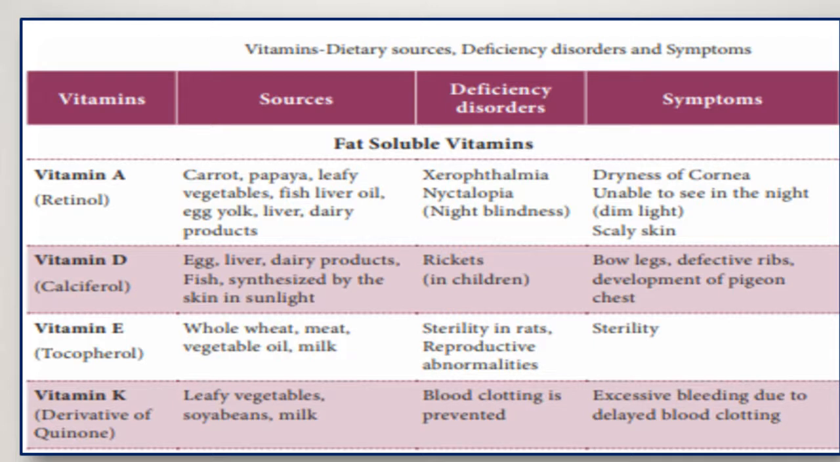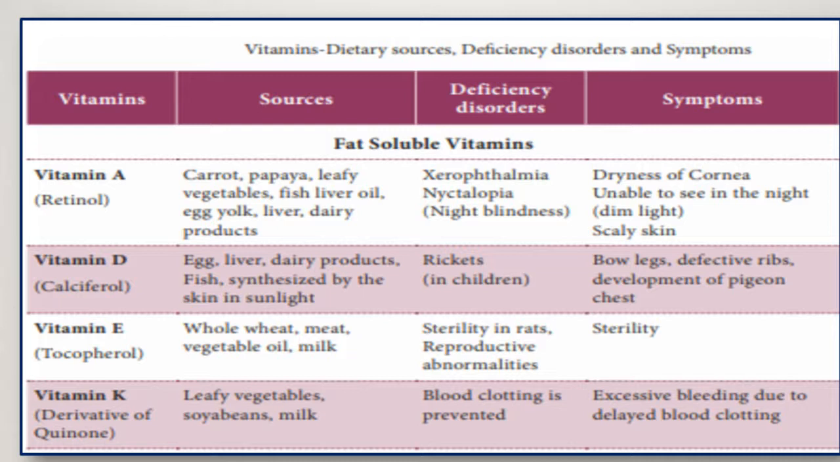The vitamins are broadly classified into fat soluble vitamins and water soluble vitamins. First, we are going to see fat soluble vitamins. Of the vitamins, vitamin A, D, E, K are fat soluble vitamins, and vitamin B and C are water soluble vitamins, which we will see in the next slide. So first let's see the fat soluble vitamins.